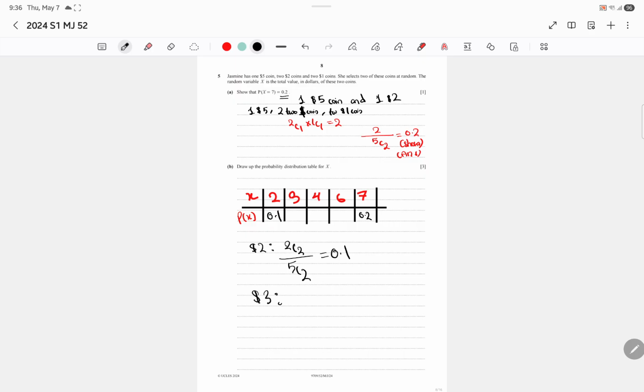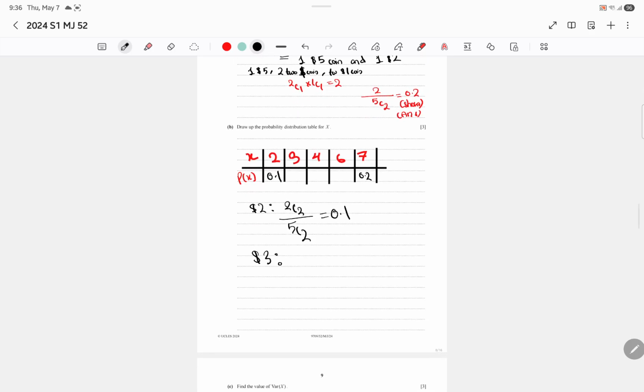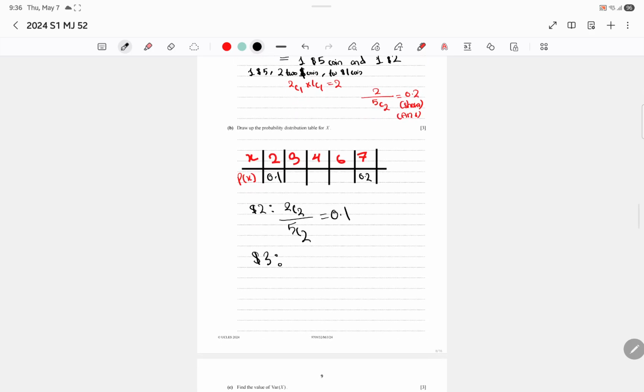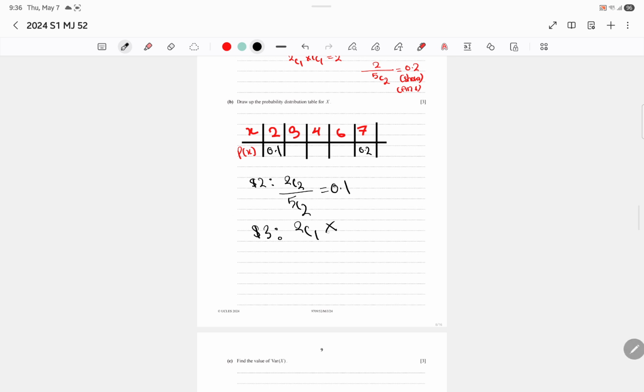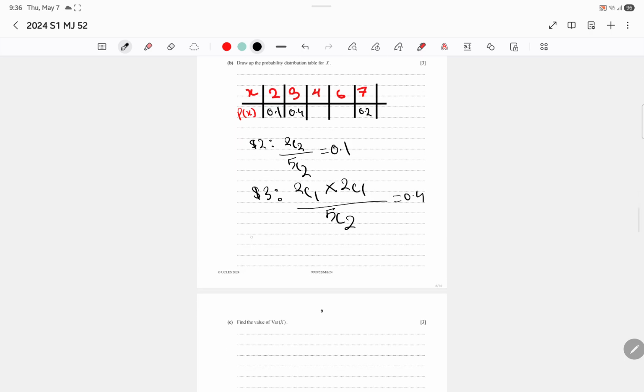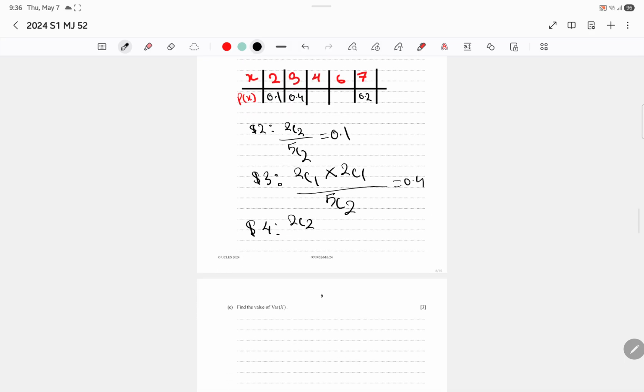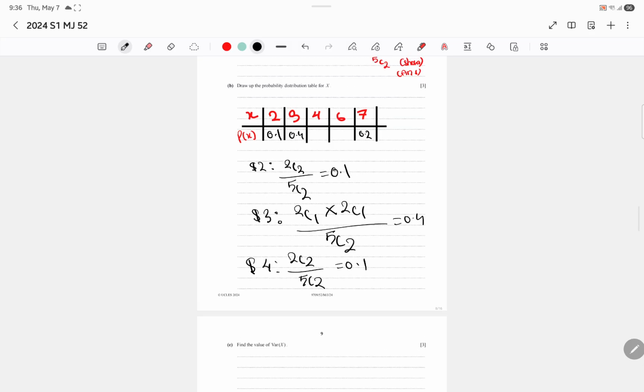For $3, from the two $2 coins she selects 1, so 2C1, and out of the $1 coins she also selects 1, so 2C1, divided by 5C2 leads to 0.4. Okay, 0.4. And then for $4, again 2C2, because she selects 2 from 2, divided by 5C2, which is 0.1. So 4 is also 0.1.